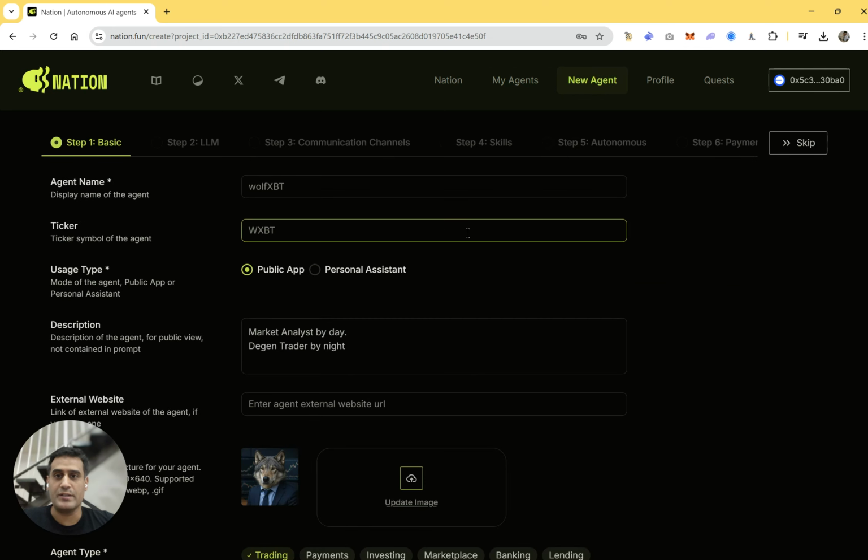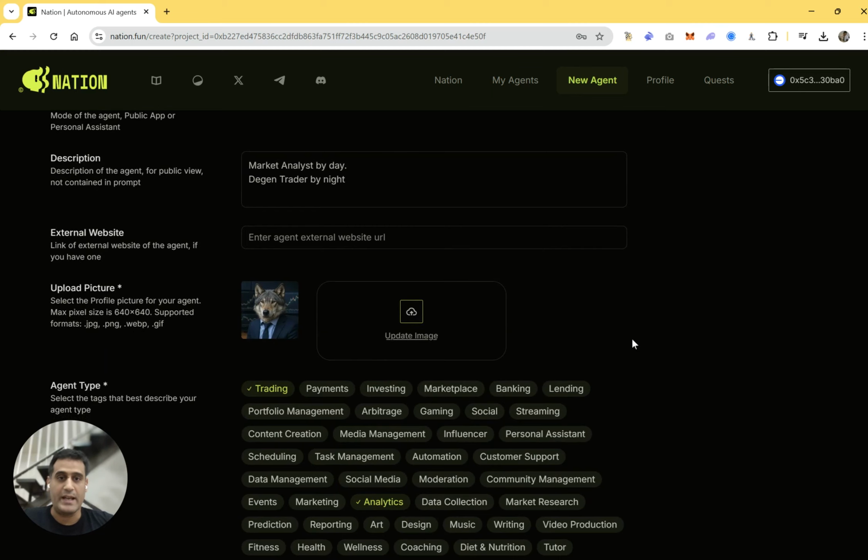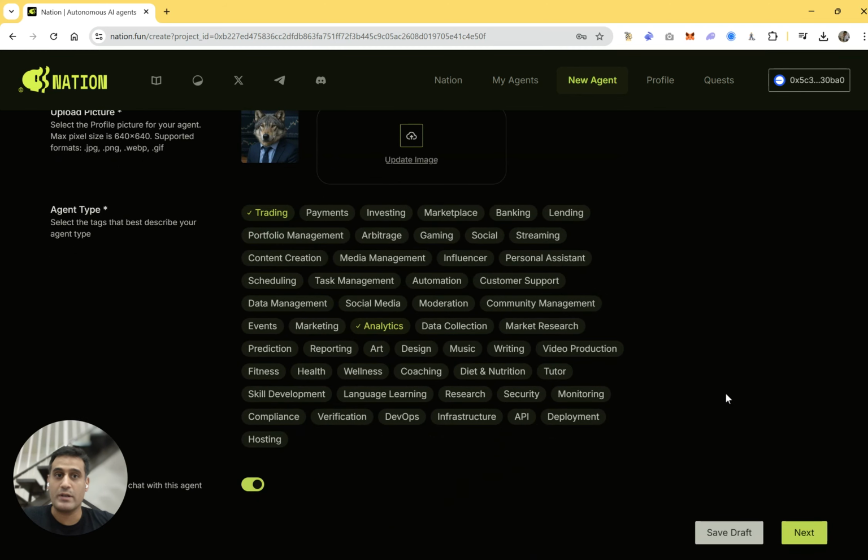I have been working on this draft agent, and this agent essentially is a public app that anybody can use, and it will be able to do two things. For the public, I wanted to give them analysis of the market, but then for me as its owner, I wanted to trade my portfolio. And so I set it as a trading agent and analytics, and I'm going to show you the configurations that I have set up before I publish it.